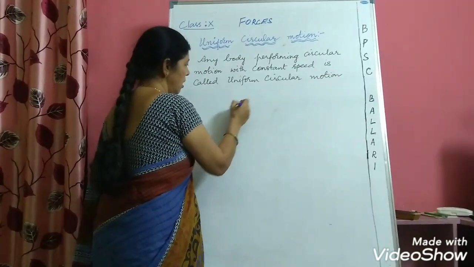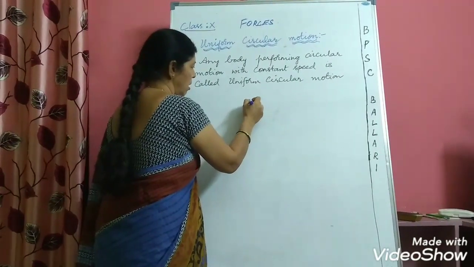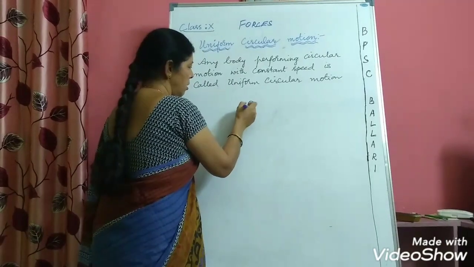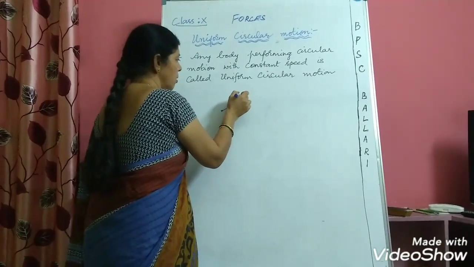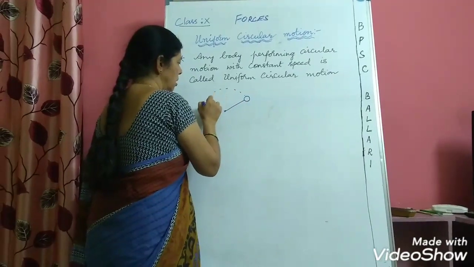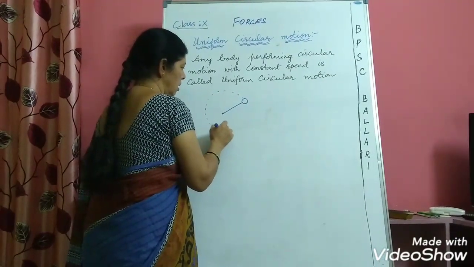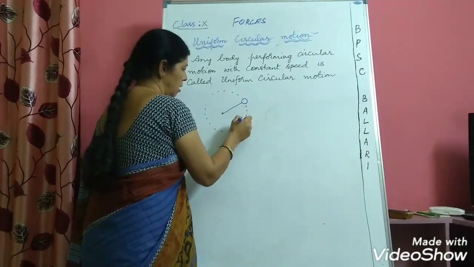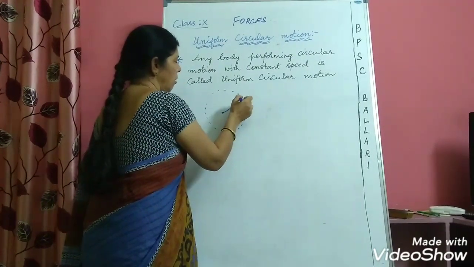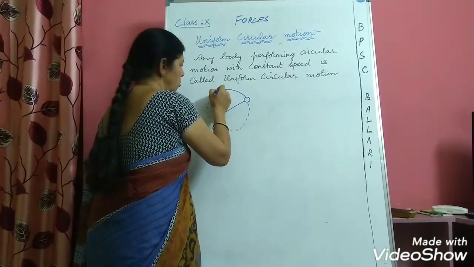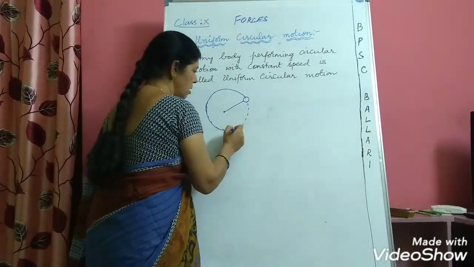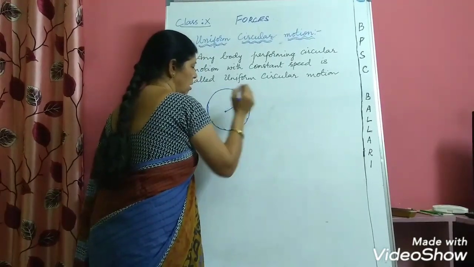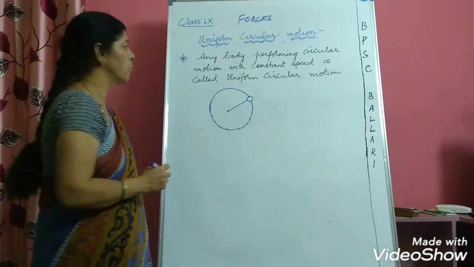So let us consider a ball which is tied to a string and the ball is rotated. Now this ball, when it is rotated overhead, performs uniform circular motion.